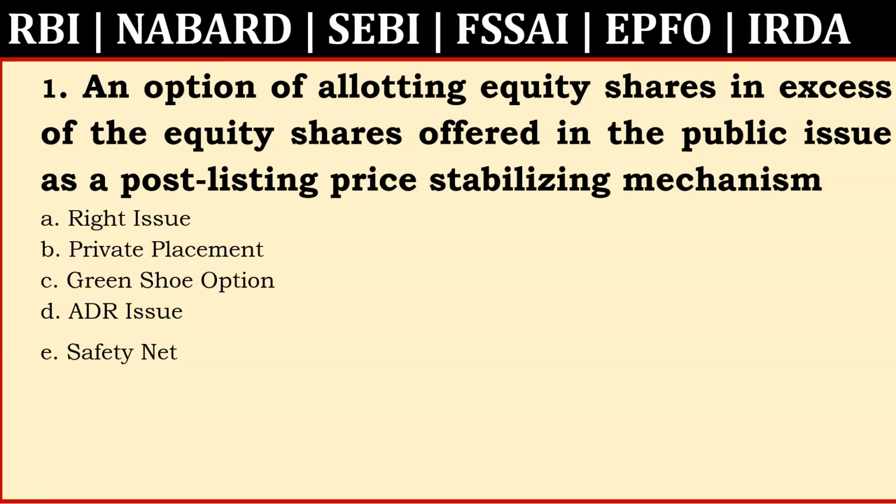So first question, an option of allotting equity shares in excess of the equity shares offered in the public issue as a post-listing price stabilizing mechanism. So those who are preparing, they can easily answer that green shoe option is the right answer. It is a price stabilizing mechanism, and the issuer can do additional allotment of equity shares in excess of the equity shares that were offered in the public issue, and maximum 15% of the issue size they can do by this green shoe option.